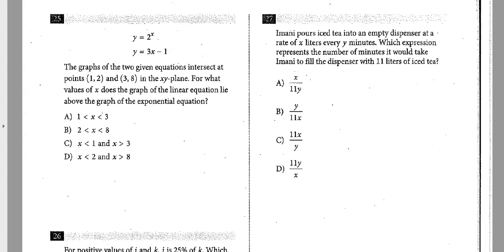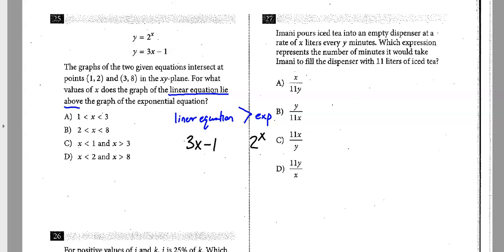All right. So we could graph it out if we wanted to, but actually it might just be easier to plug some numbers in, because it says for what value of x does the linear equation lie above. So we want the linear equation to have a greater value, to be greater than that exponential equation up above. All right. So the linear equation is 3x minus 1. The exponential equation is 2 to the x. So we want the one on the left to be bigger.